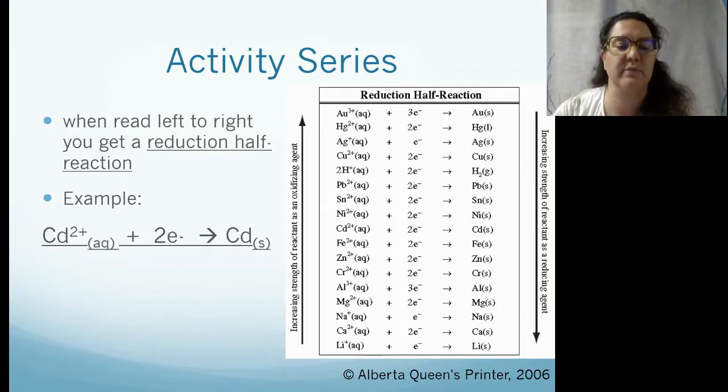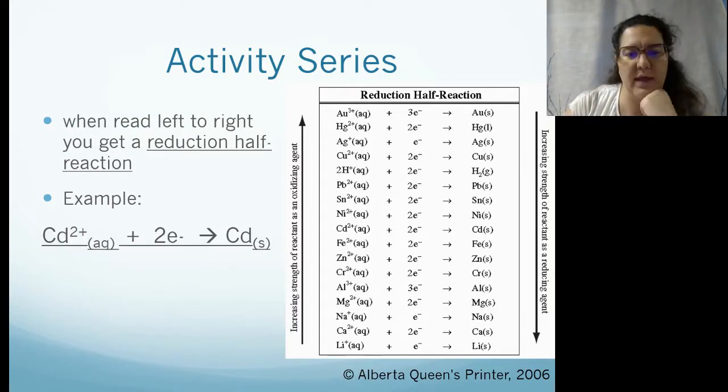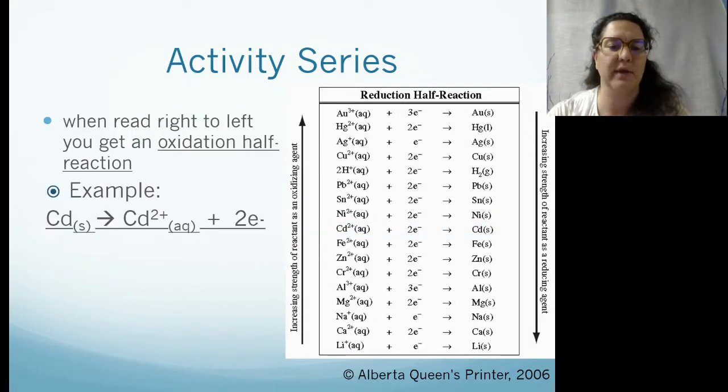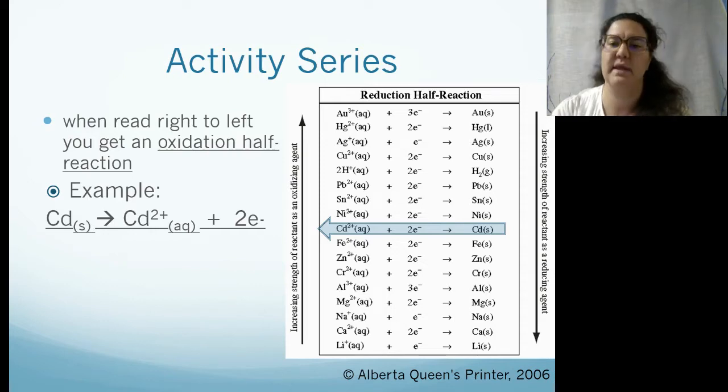So when you read from left to right, we get a reduction half reaction. So if we have cadmium 2+ here, plus 2 electrons gives us cadmium solid. We're reading a reduction half reaction when we read this way. However, when we read right to left, we get an oxidation half reaction. So if we go cadmium solid gives us 2 electrons and cadmium 2+, we're losing electrons, so we get that oxidation half reaction. So we're able to go reduction one direction, oxidation half reaction in the other direction.